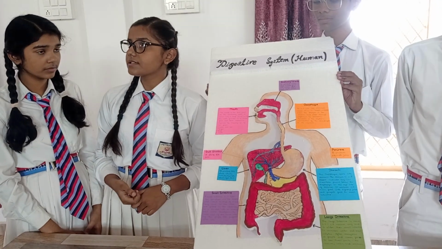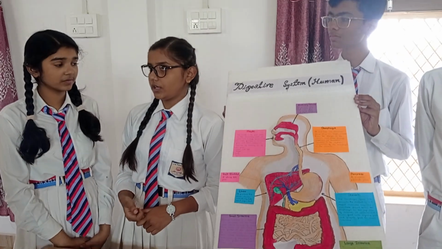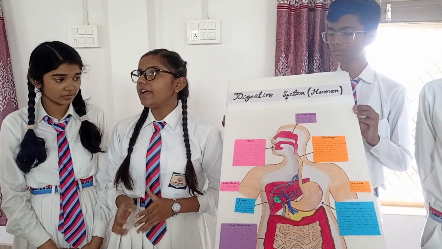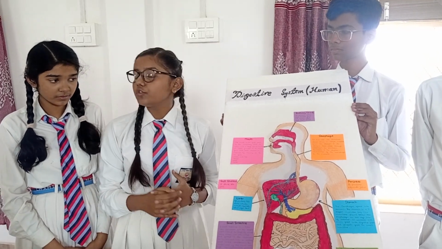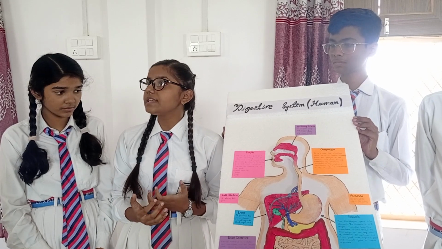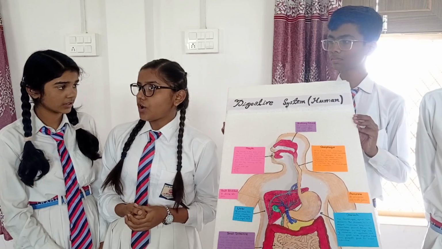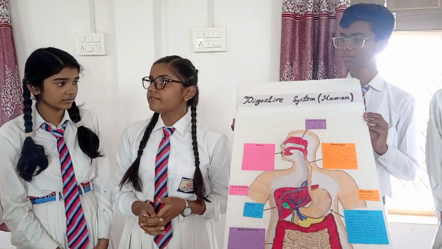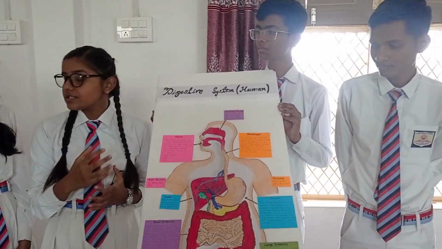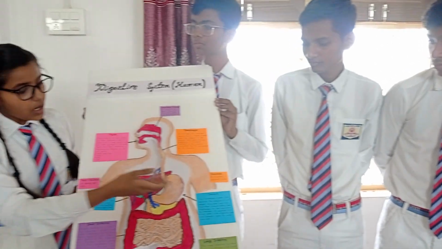The digestive system is a mechanical system through which we take in our food and nutrients get absorbed in our body. Then we will talk about the mouth. Mouth is the first stage of the alimentary canal in which our food is chewed and saliva gets mixed with our food, which makes the food slippery. And then we will talk about the esophagus. Esophagus is a tube-like structure, 25 cm long, which helps the food to pass through it and get into the stomach.